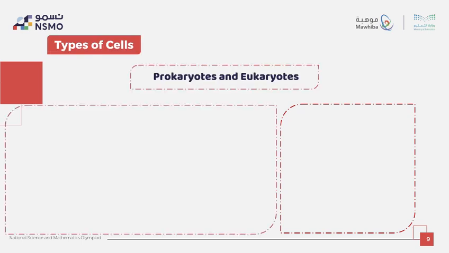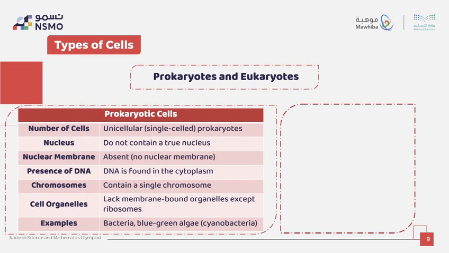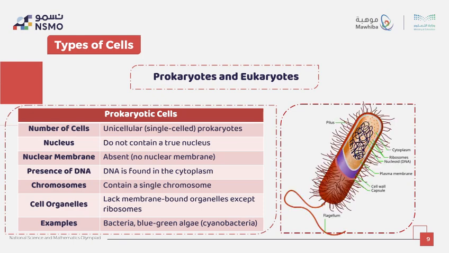Okay, this slide explains the main characteristics of the prokaryotic cell, which is the simplest and oldest type of cell. Here are the key points. Let's start with number 1, number of cells.